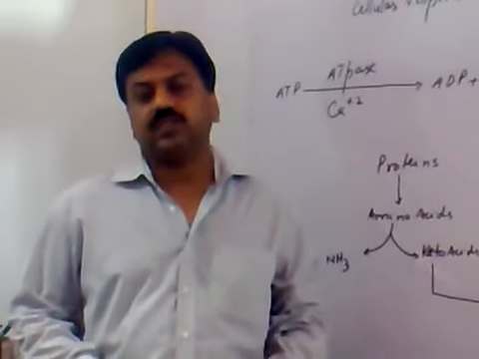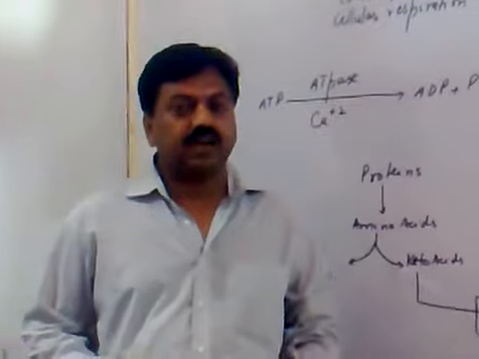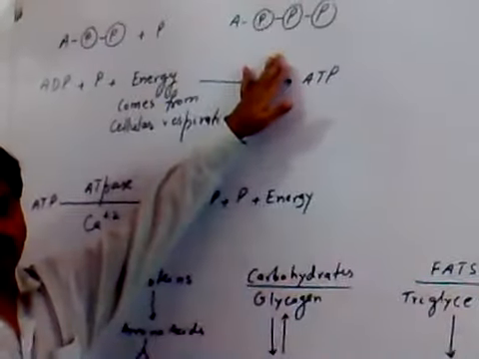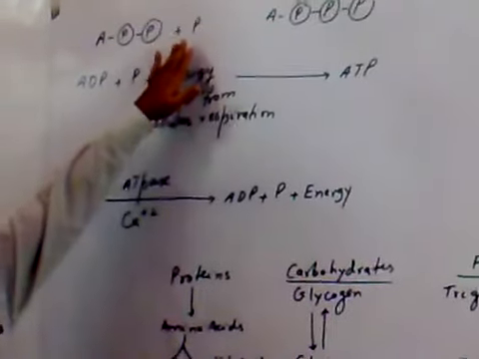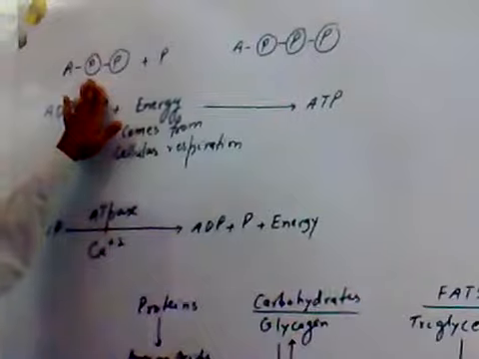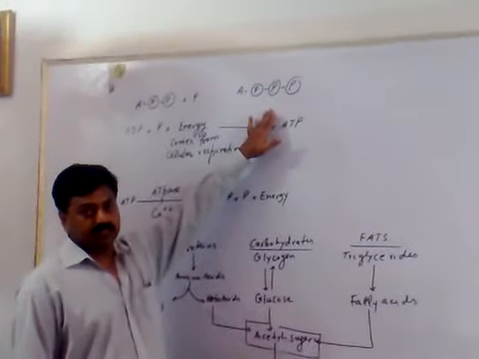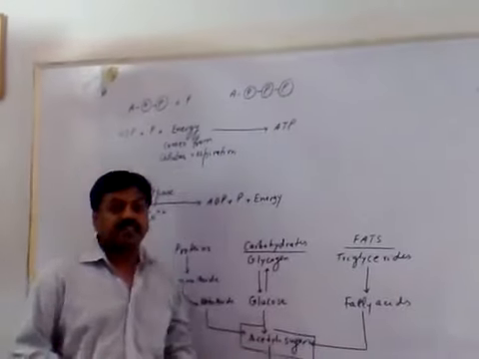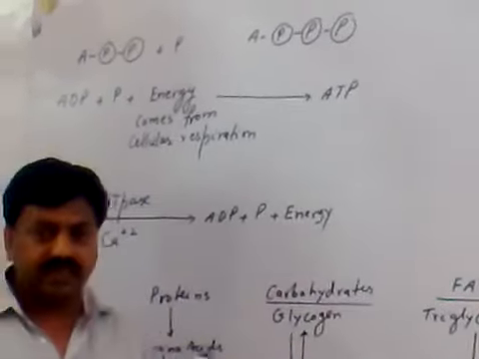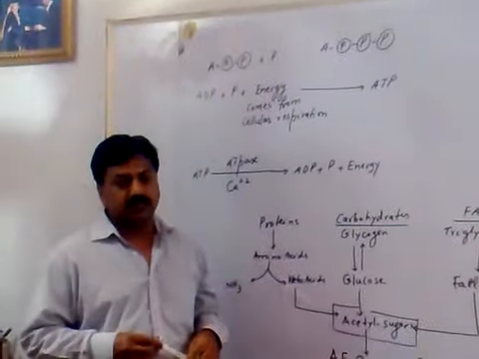The second part is concerned with cellular respiration. In the last lecture, I discussed how ATP is formed. ATP is formed when inorganic phosphate is attached to adenosine diphosphate and it is converted into ATP, adenosine triphosphate, an energy-rich molecule that provides energy for all the biochemical reactions taking place in our body.